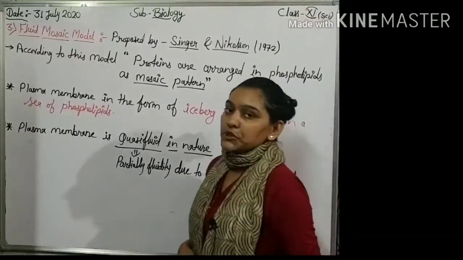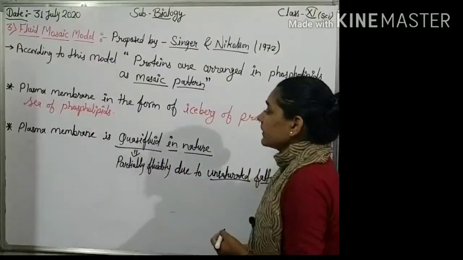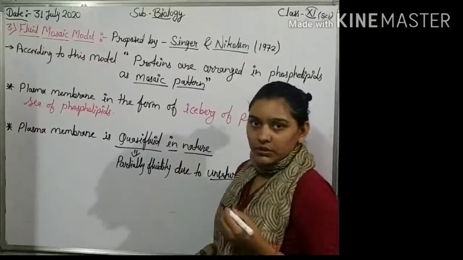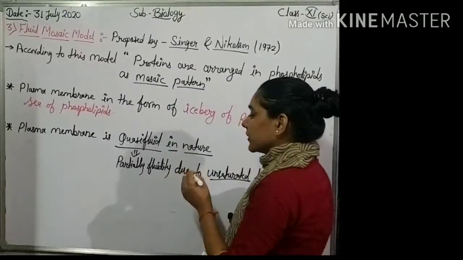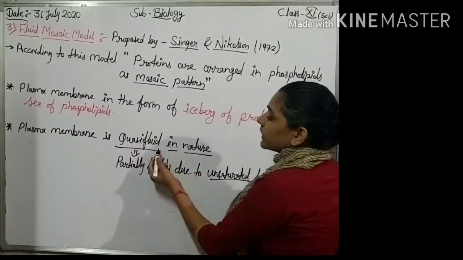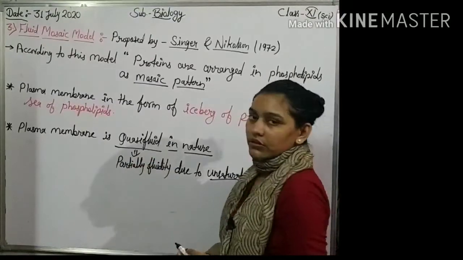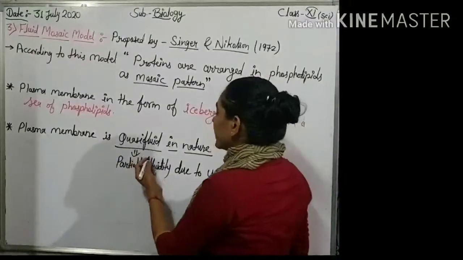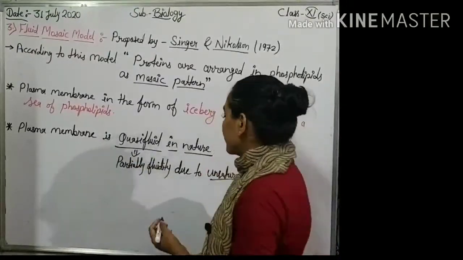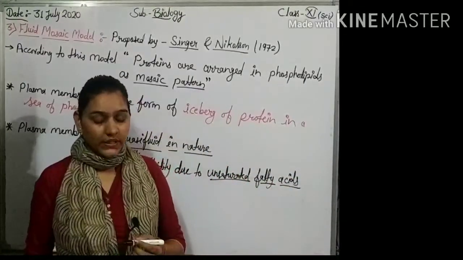Because phospholipid is the main component of plasma membrane and protein is the major component in phospholipids. And nature of lipid is quasi-fluid because lipid provide fluidity to plasma membrane due to presence of unsaturated fatty acids.